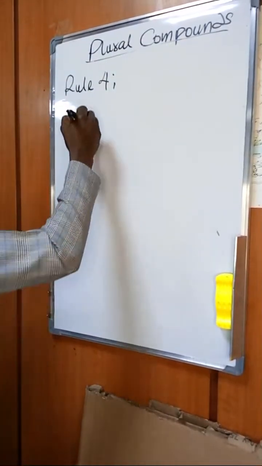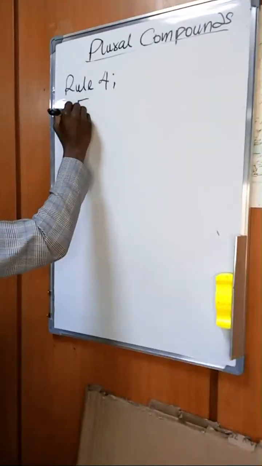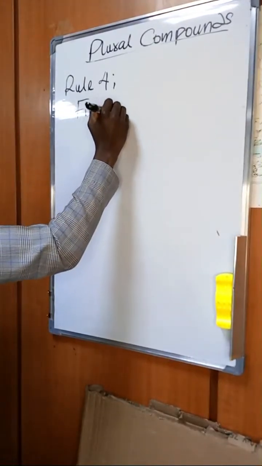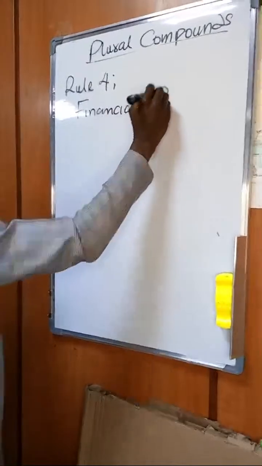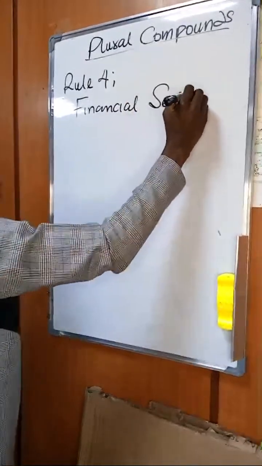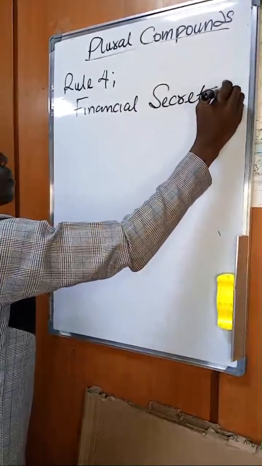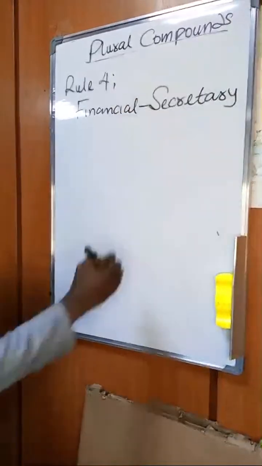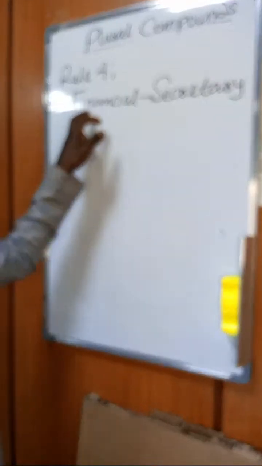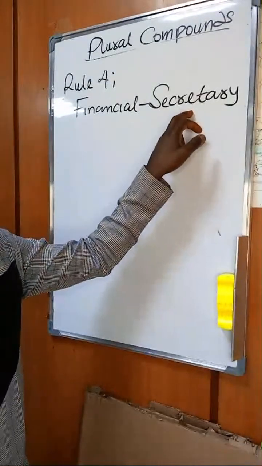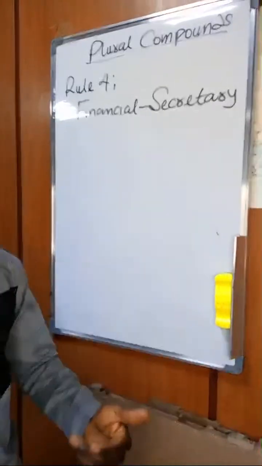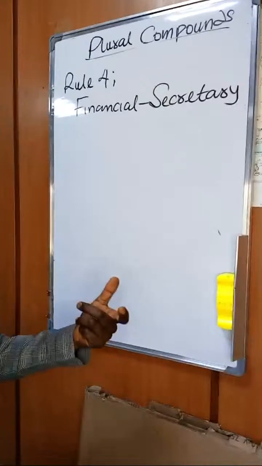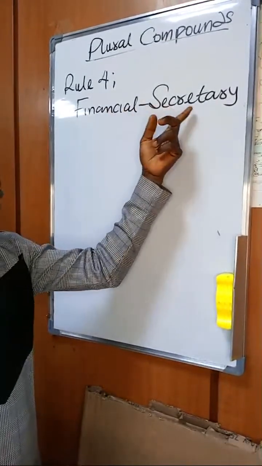Now let's consider two good examples. We have this, financial-secretary. Now we have two words held by a hyphen, and they form what we call a compound word. Financial secretary.